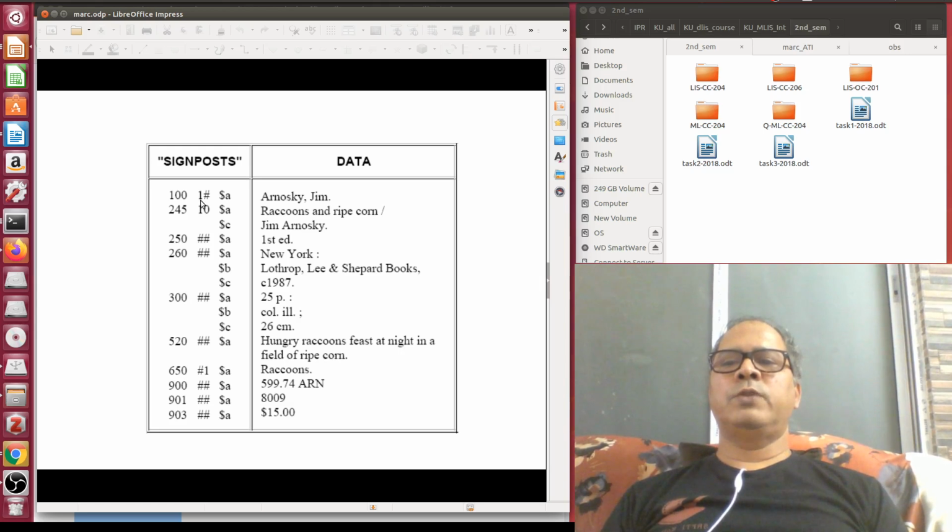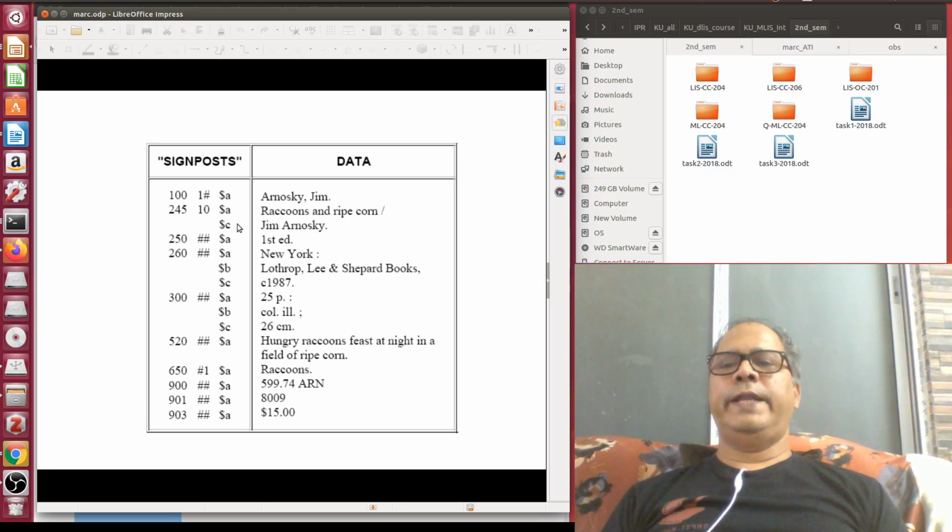Here I am using first indicator value 1, which means I am rendering by the surname Arnosky, followed by Jim. Now you see here a comma is there. So Arnosky comma, then space, Jim dot. You see here the comma doesn't have any preceding space, and the dot doesn't have any preceding space.